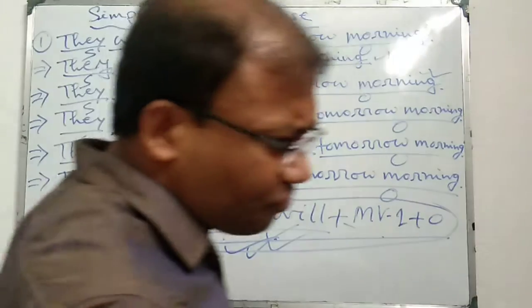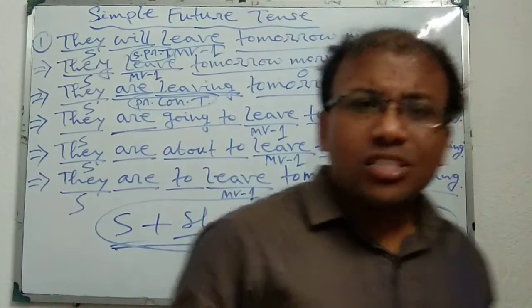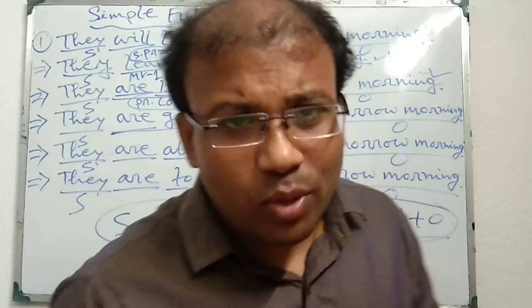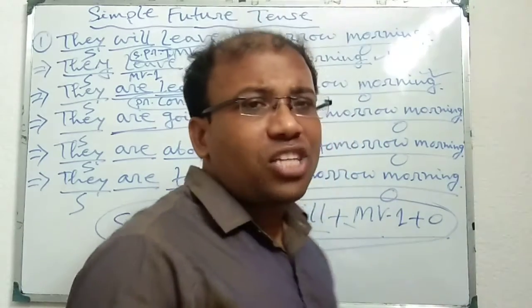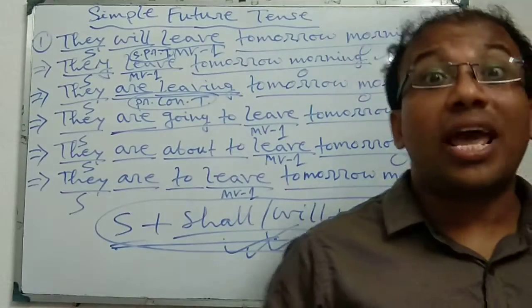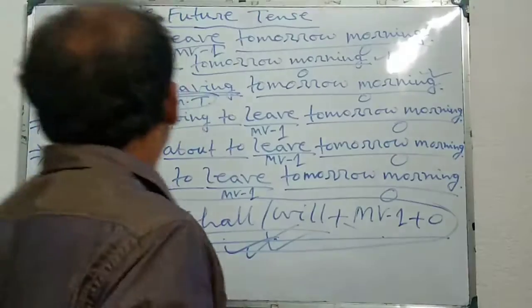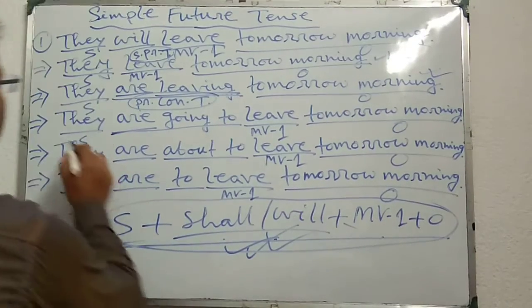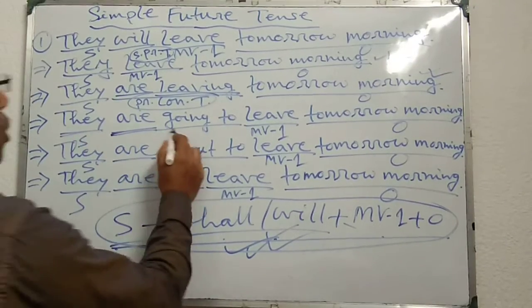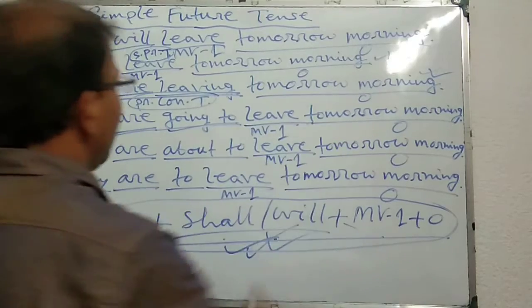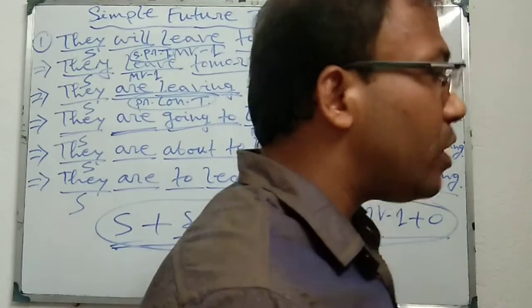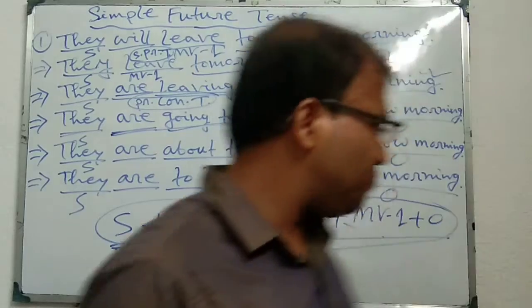That means to indicate simple future tense, we can also use present continuous tense when the action is planned or arranged previously. And thereafter we can use this structure also, subject, be verb, going to, MV1. This structure also we can use to indicate simple future tense.